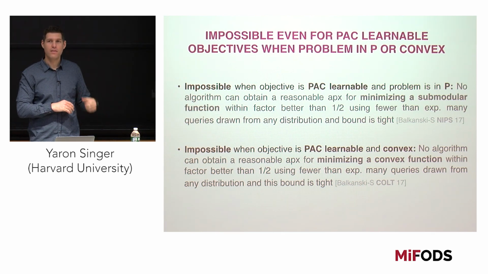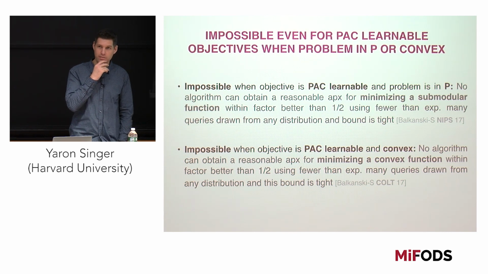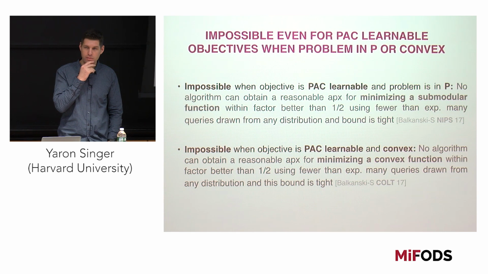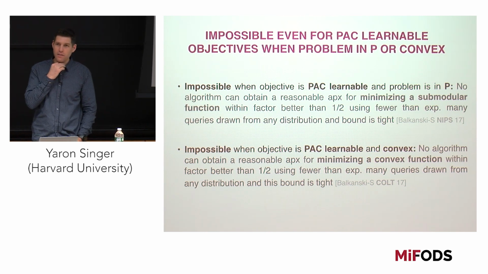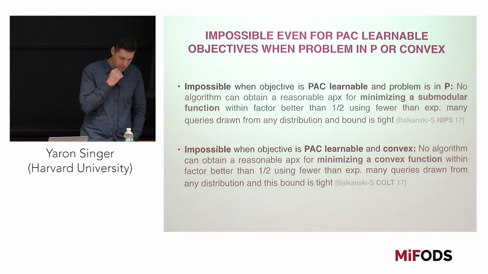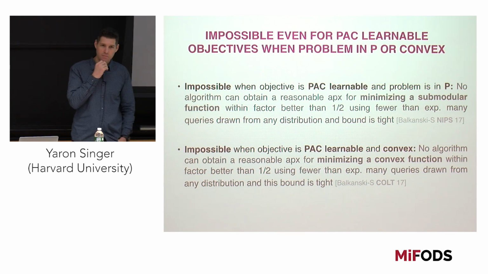If you take away the learnability aspect, it's not going to necessarily make the problem easier. It would be interesting to see whether there are functions where going through this middle step is really hard, but you can directly optimize it. Yes, I agree.